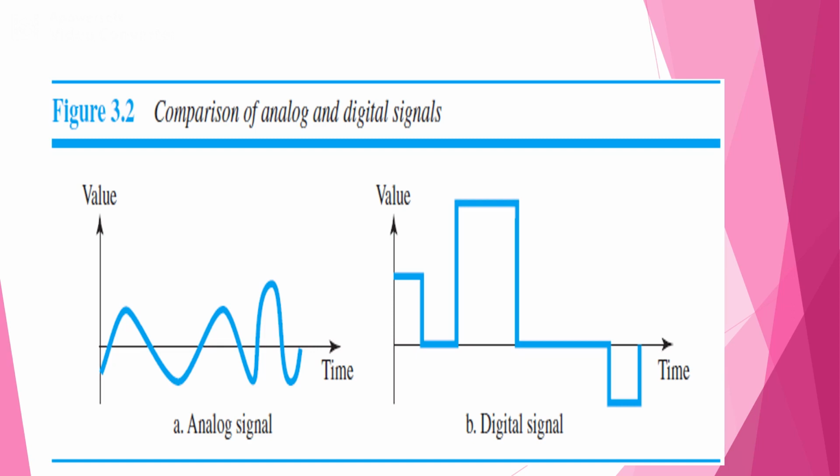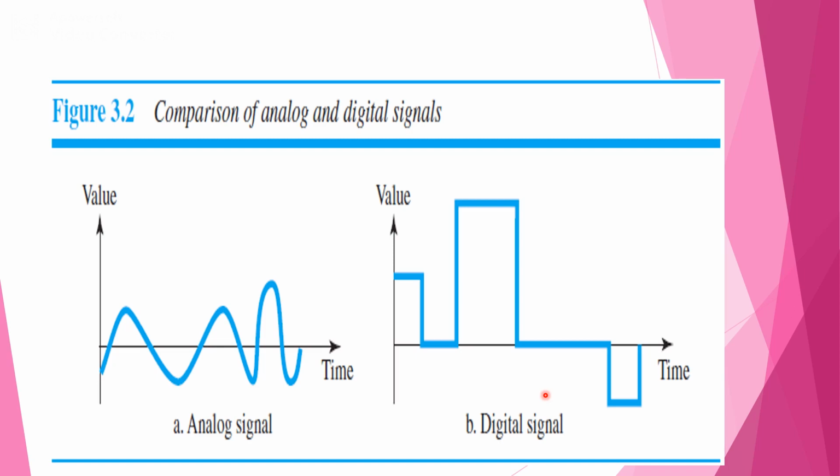Here we can observe that the diagram shows the digital as well as the analog signal. This is the analog signal, which is continuous, and this is a digital signal, which has some discrete values.